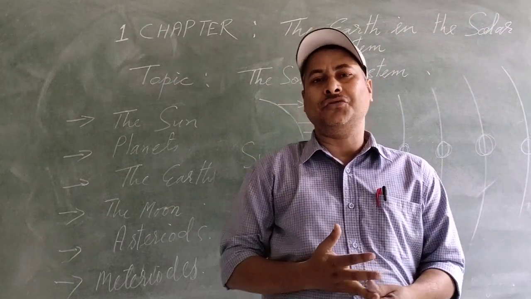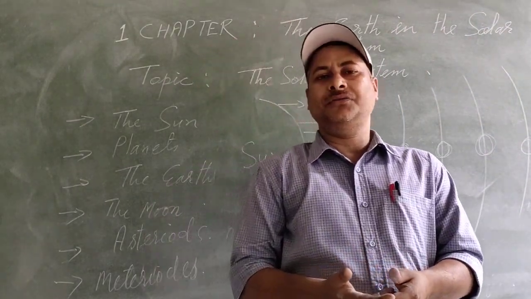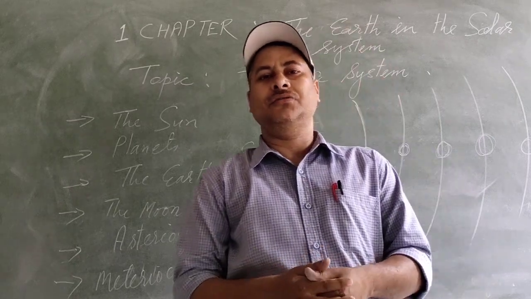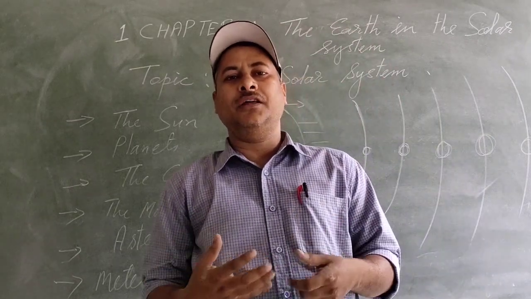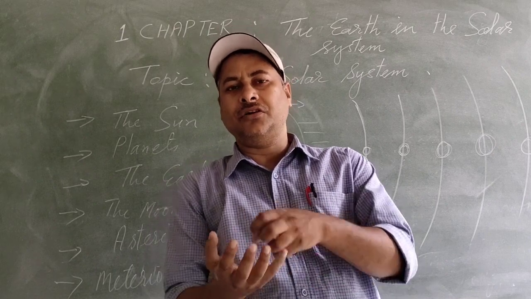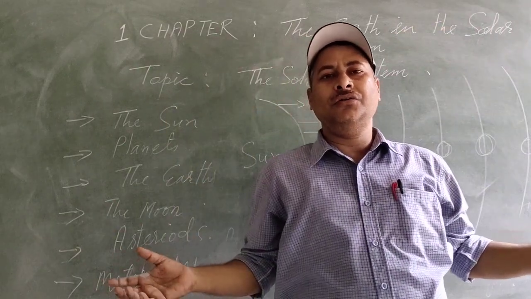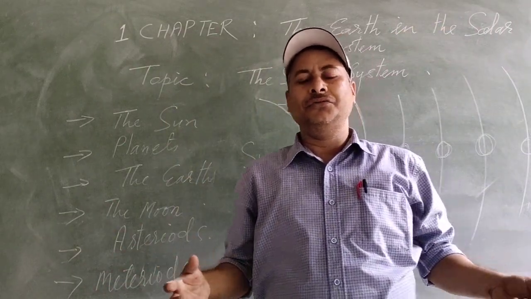So you know about the solar system from class 3, 4th and 5th onward, and you are very enthusiastic about it because you are moving away from the Earth to see the whole galaxies and the whole universe.